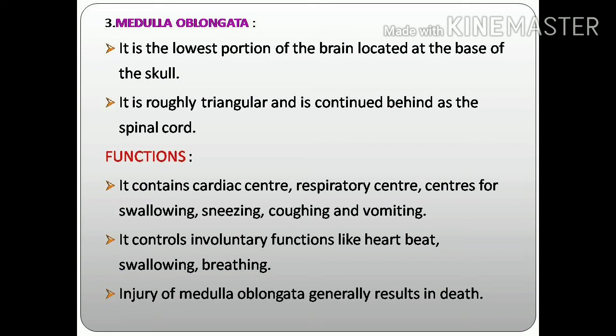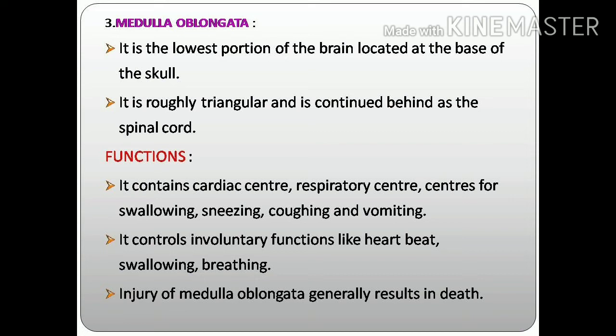As well as, it also controls many involuntary actions. It contains the cardiac center, respiratory center, and centers for swallowing, sneezing, coughing and vomiting also. So totally, the medulla oblongata controls the involuntary actions. Involuntary actions means actions which are not under the control of our will.